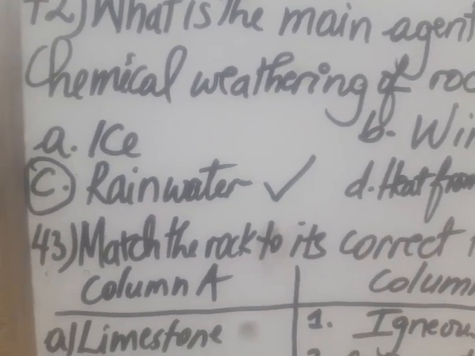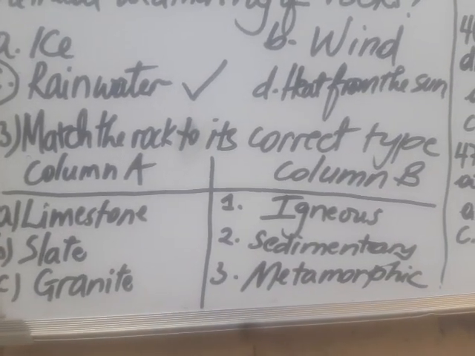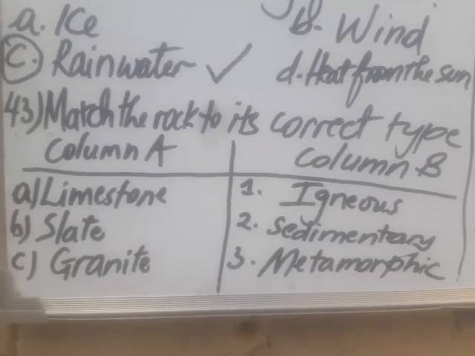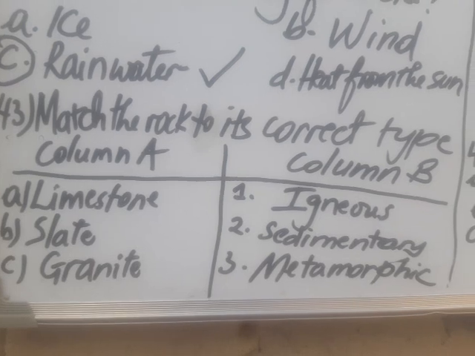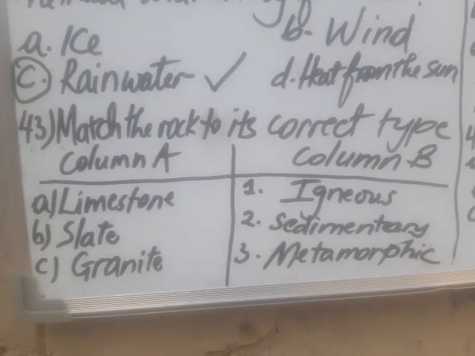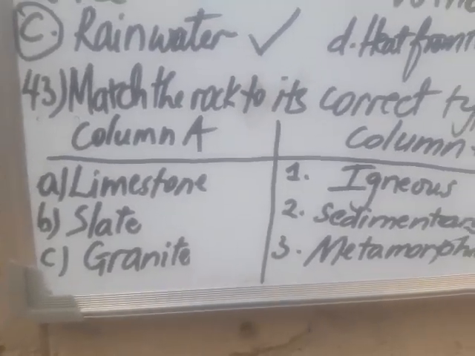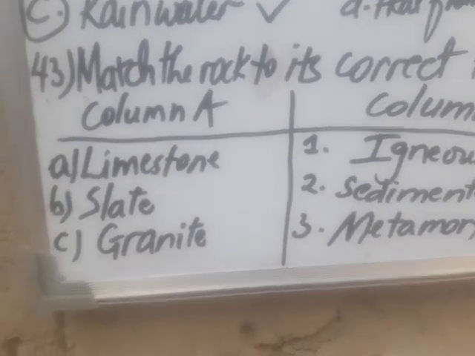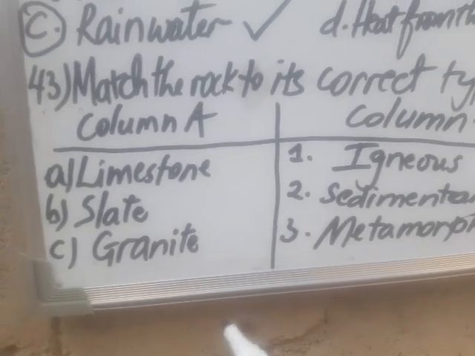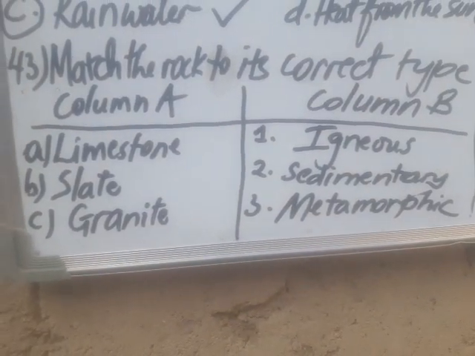Let's go to question number 43. Match the rocks to their correct type. They give us different examples of rocks, and we must match each example to its correct type of rock. We have column A and column B. In column A, we have limestone, which is an example of sedimentary rock.